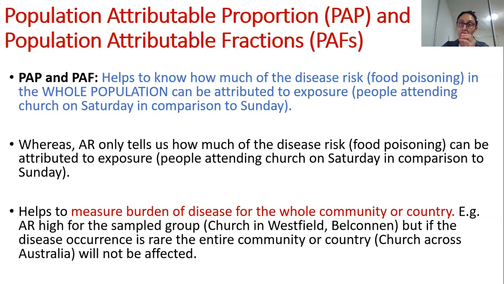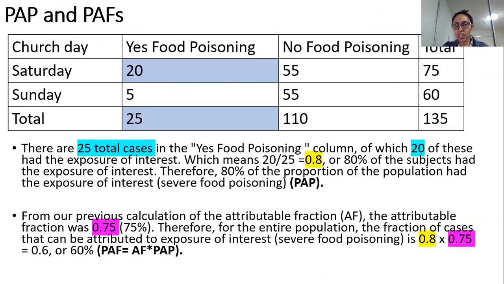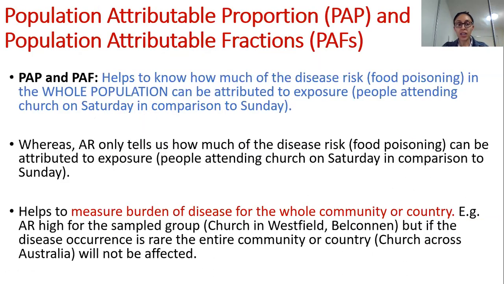It is like considering all of the number. Now the definition or the explanation clearly says whole population. When I show you this slide, you will see how the whole population number is included. But let's get back to this slide again. Whereas attributable risk, AR, which is what we studied earlier, only tells us how much of the disease risk, which is food poisoning, can be attributed to the exposure, meaning people attending church on Saturday in comparison to Sunday. Attributable risk does not take the whole population into consideration, basically.